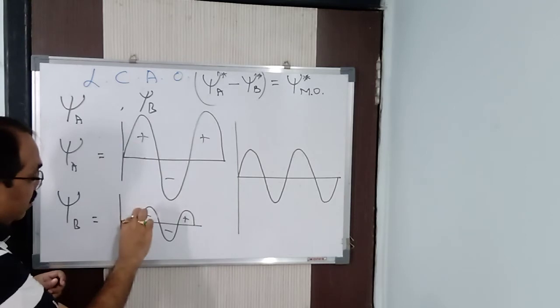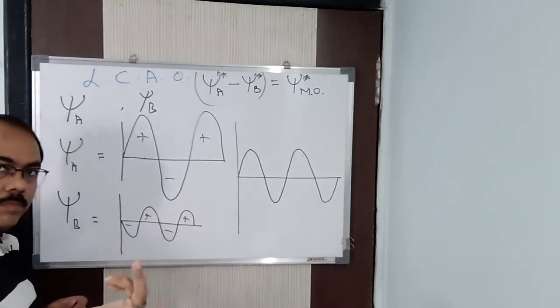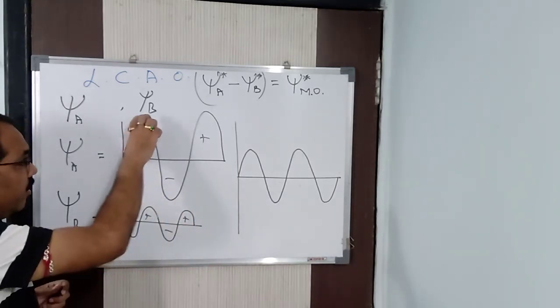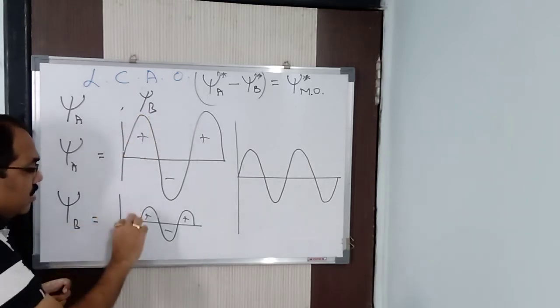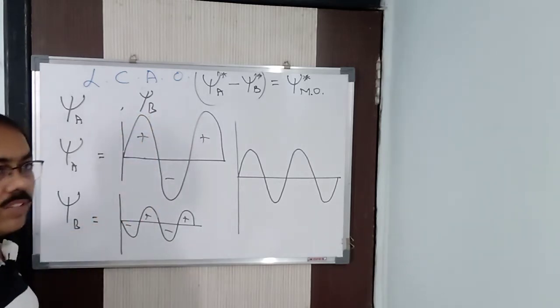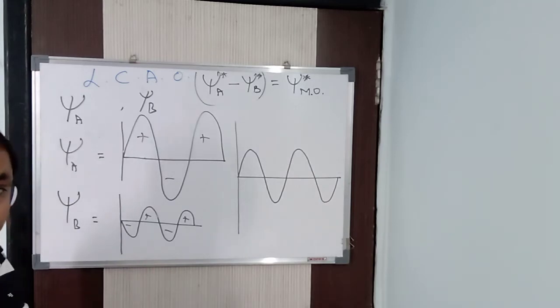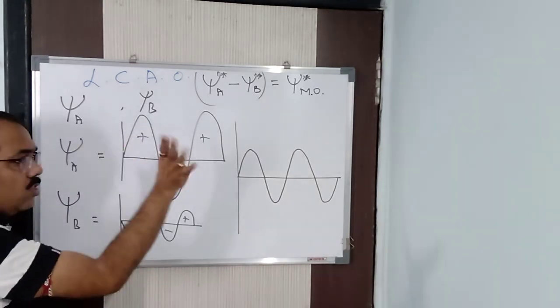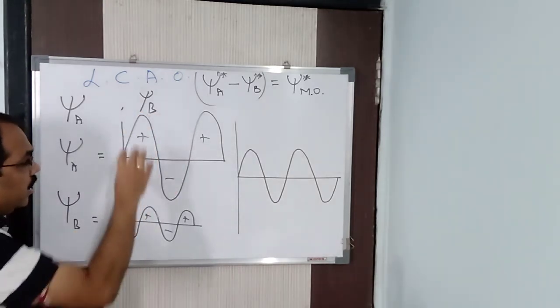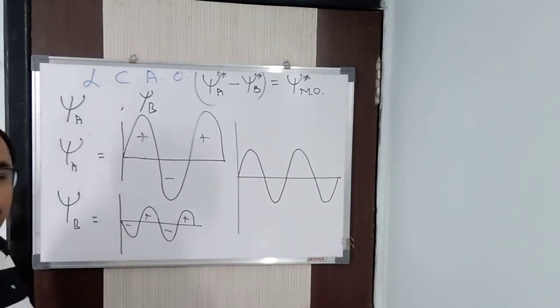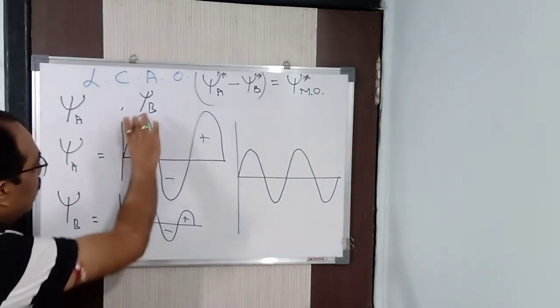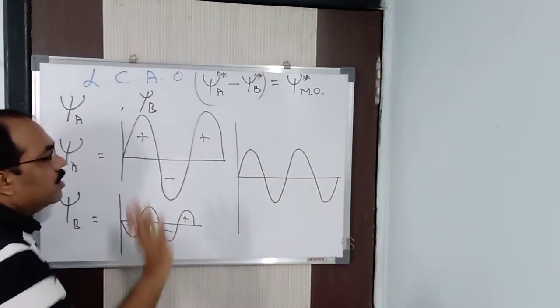He said this and this I will subtract. Yes, we can do it. No problem. For that reason only we are doing it, because this is in the crest and this is in the trough. As they are starting in different phase, that is the only reason we are subtracting. If it is starting from the same phase, then it is positive, that is constructive interference, bonding molecular orbital, energy is released. Already I told you all these things. So there should not be any confusion that this one is positive and this is negative. That is the reason I am subtracting it. And hence, this one and this one subtracted, the resultant is this.